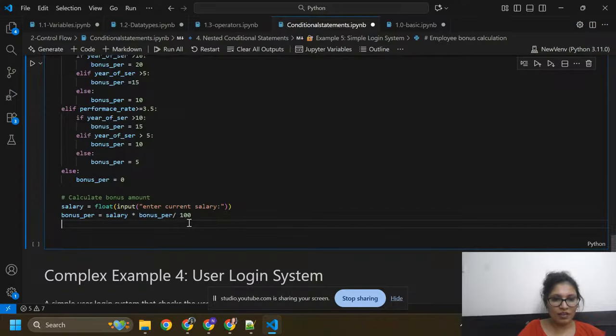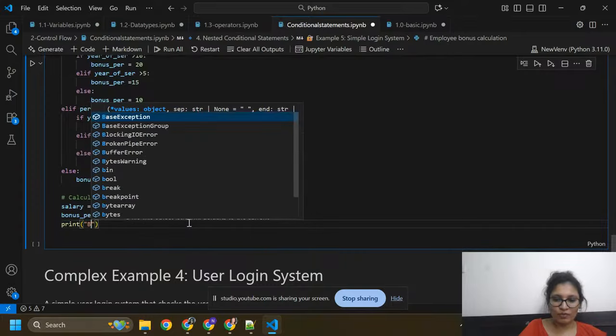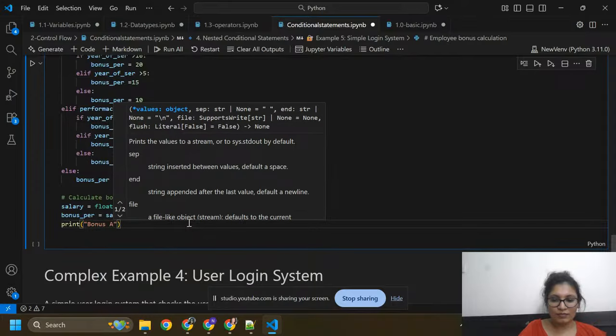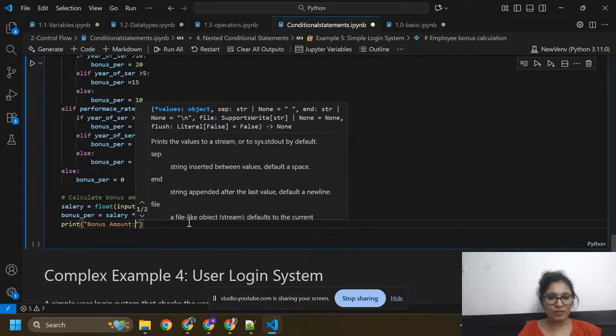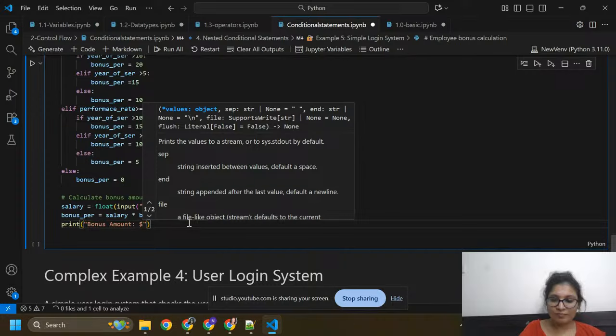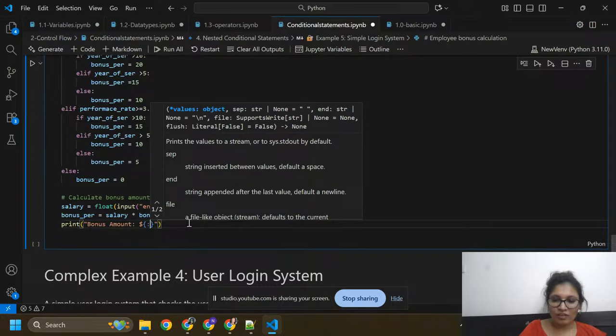Okay, now I am going to print here in double quotes, bonus amount in dollar, colon.